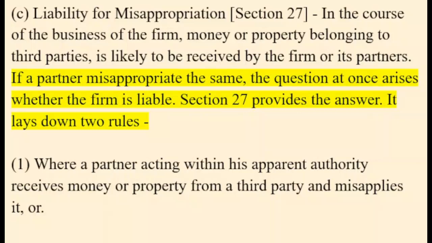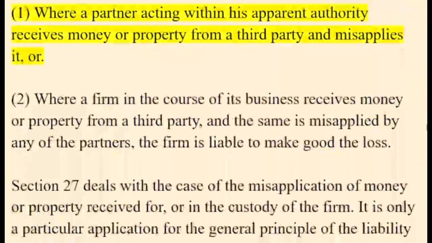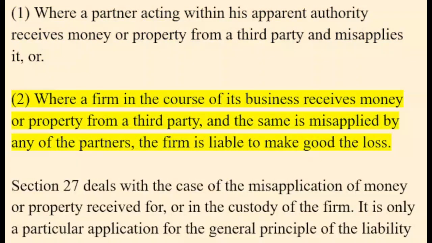It lays down two rules. 1. Where a partner acting within his apparent authority receives money or property from a third party and misapplies it, or 2. Where a firm in the course of its business receives money or property from a third party, and the same is misapplied by any of the partners, the firm is liable to make good the loss.